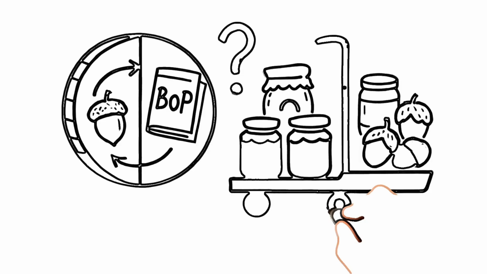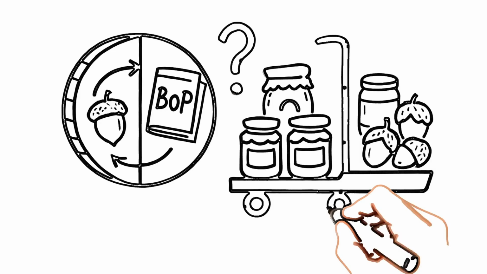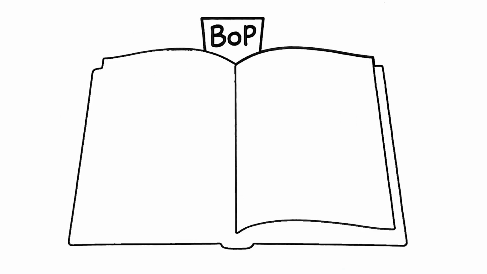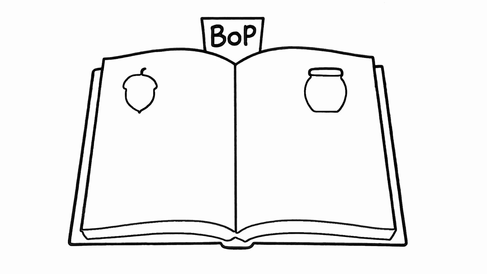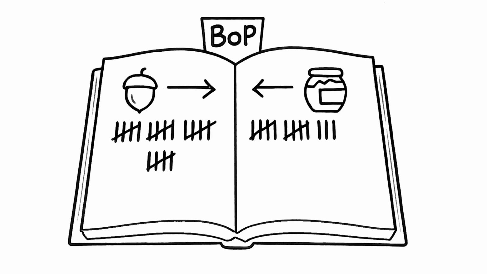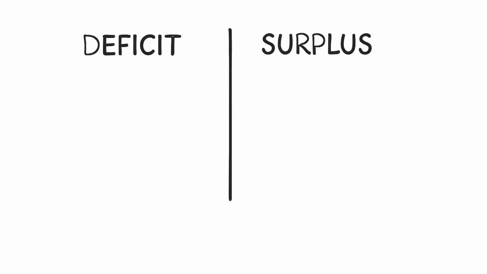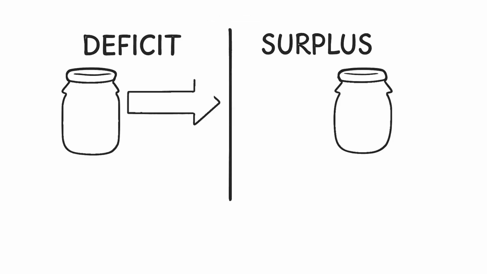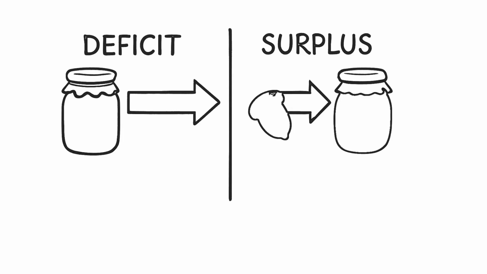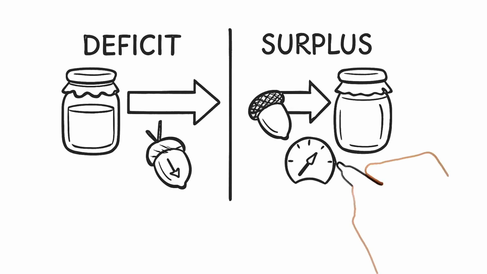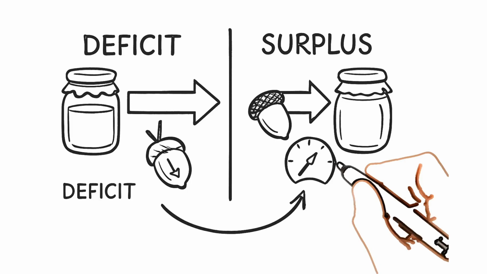What happens when one forest buys more than it sells? The balance of payments is the forest's trade ledger. It records every acorn sent out and every honey jar brought in. If a forest imports more honey than it exports, it runs a deficit. If it sells more than it buys, it runs a surplus. These balances push exchange rates up or down.